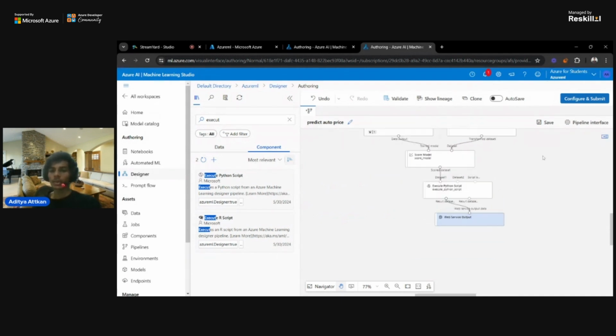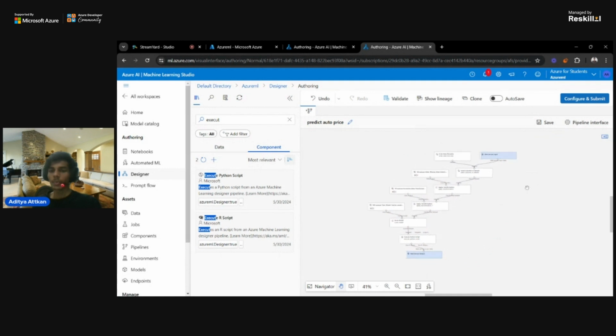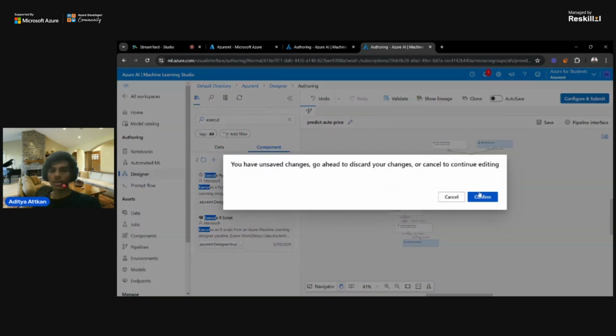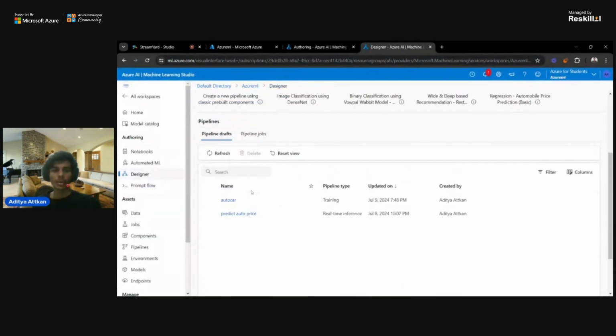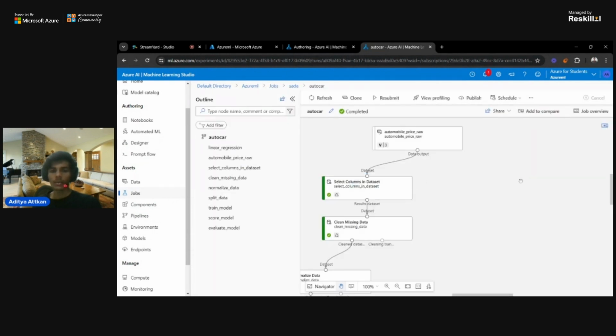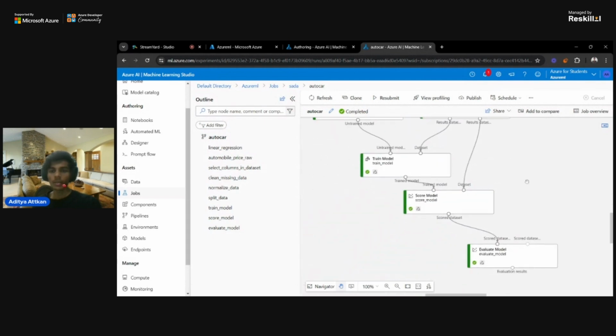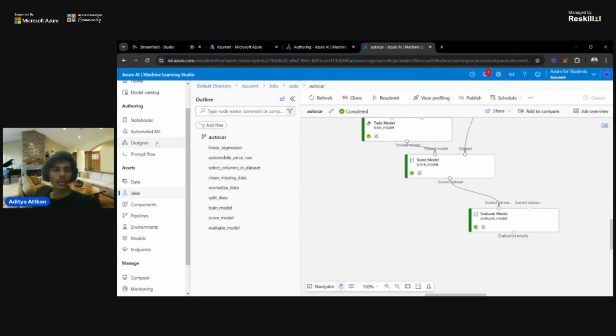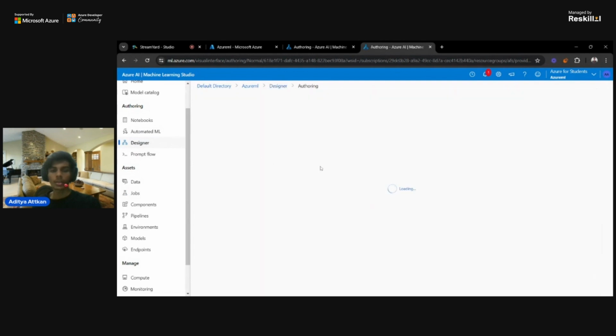So this is what your inference pipeline will look like. Whenever your inference pipeline is ready, you can go to pipeline jobs. You can just cancel it. I don't need to save any changes, so I will just confirm. Then I will go to jobs and find the inference pipeline here. I have created a new model in that. This is showing that I will go to designer and predict auto price.